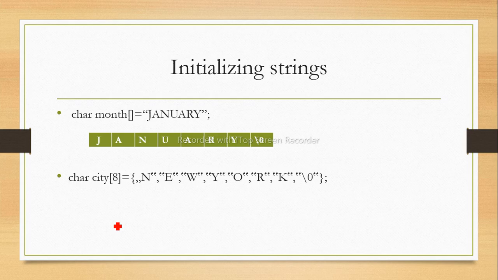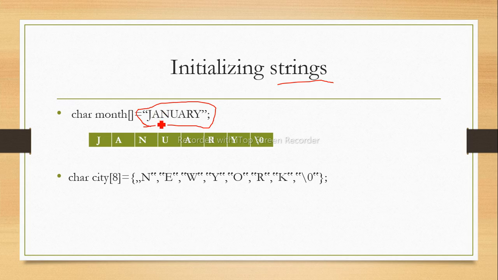So this is the initialization of string. How are we initializing? Just as we initialize an array, without giving a size also we can initialize the string. But in an array, if our array is integer, we give the values inside the curly braces. So if it is a string, then inside the curly braces we mention our string.